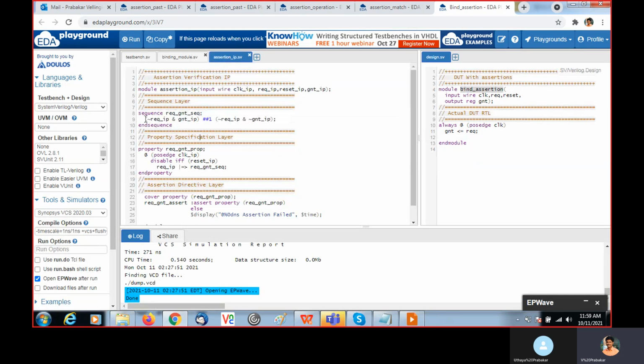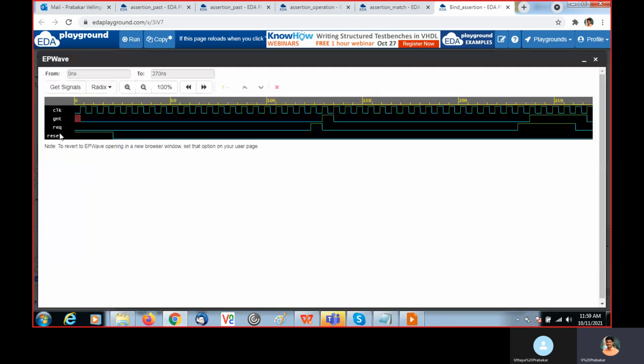Here the expected property is, at the passage of clock, disable if reset IP. That means when reset is 1, we will disable this sequence. Reset should be 0. So at this passage of clock at 27 nanoseconds, reset is 0.